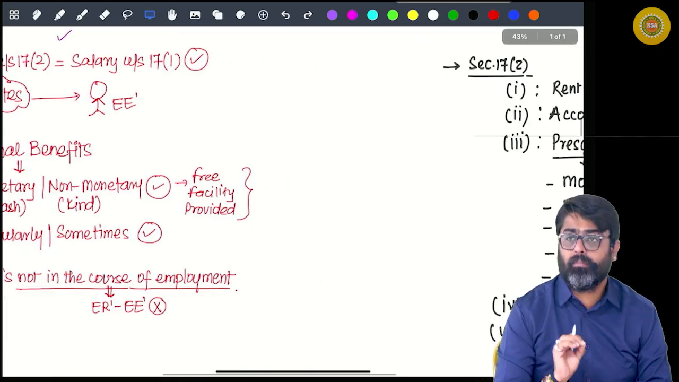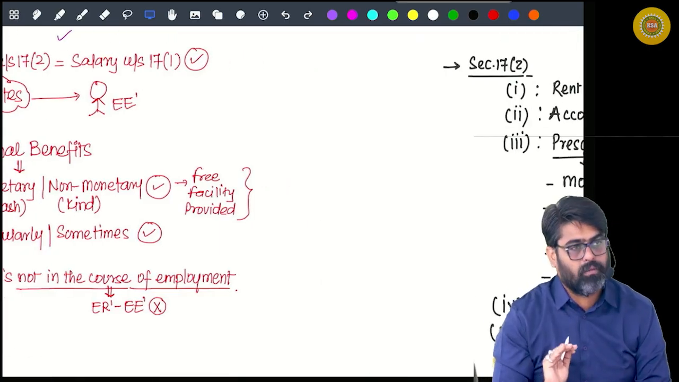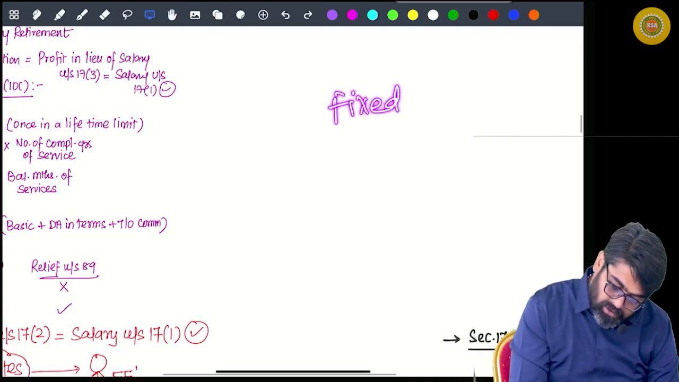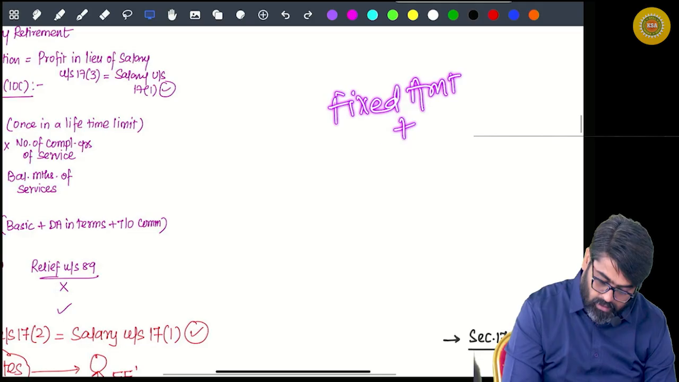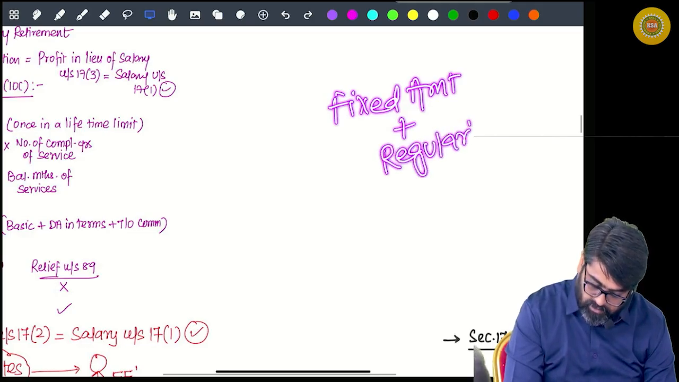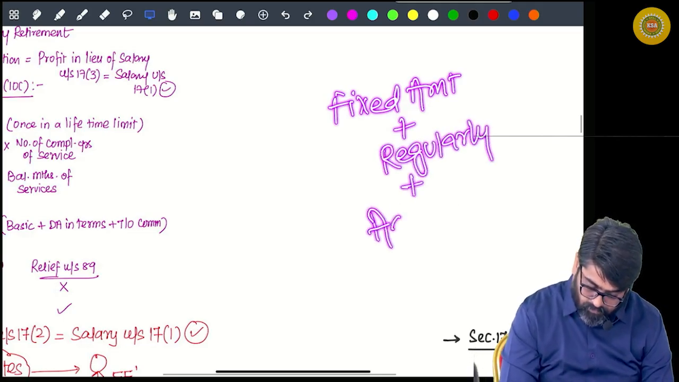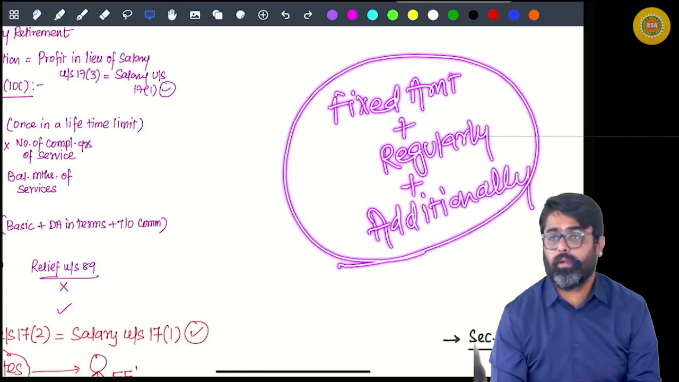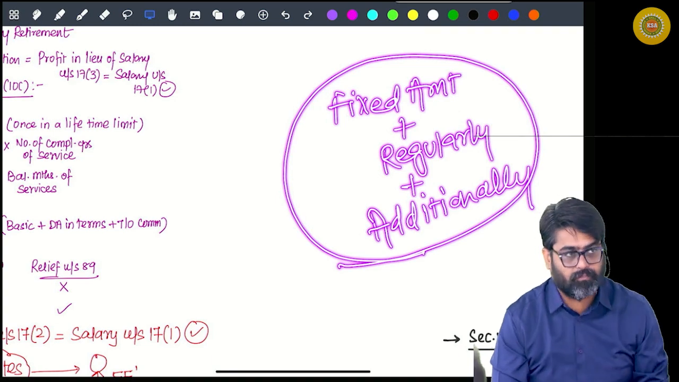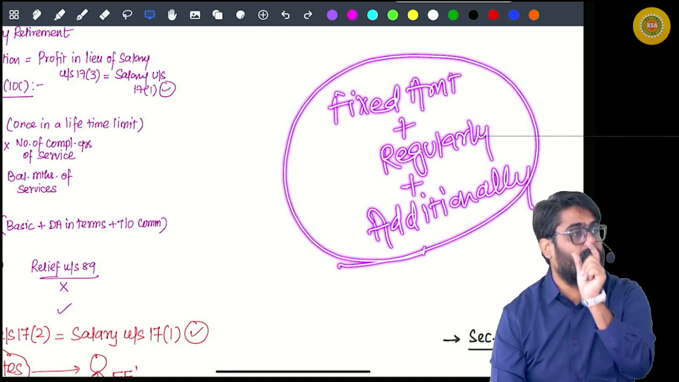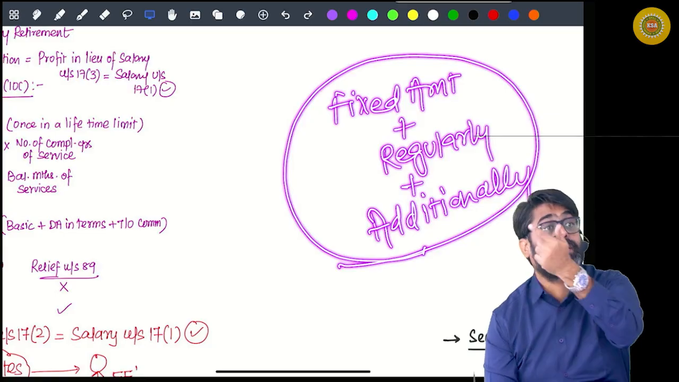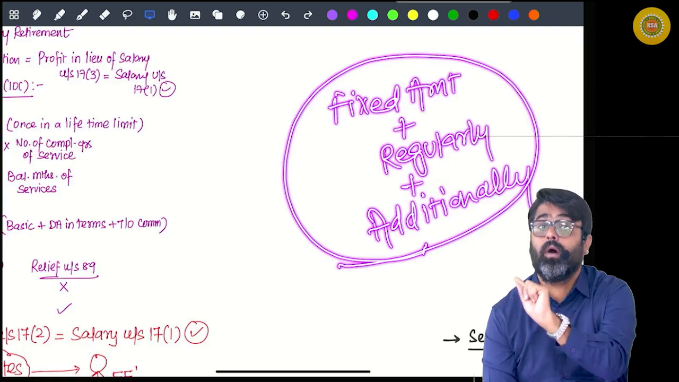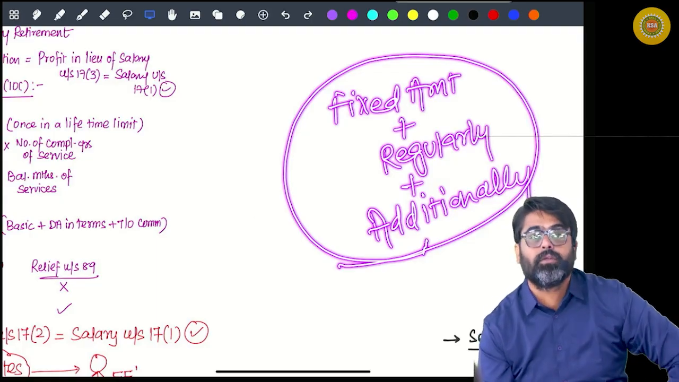See, there is a difference between allowance and perquisite that you need to understand. See, allowance means it is a fixed amount given on a regular basis in addition to salary. This is allowance. Now if I give you one example, 2000 rupees per month for traveling in addition to salary, that is allowance.